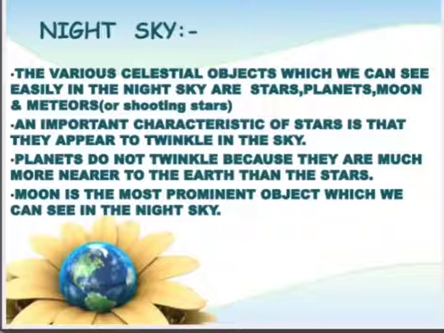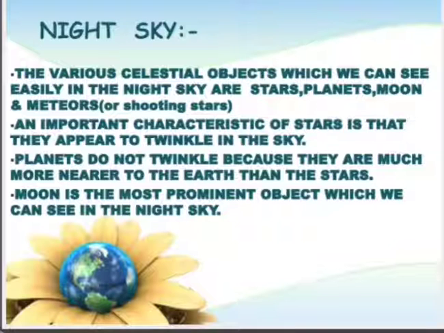Night sky. The various celestial objects which we can see easily in the night sky are stars, planets, moons and meteors or shooting stars. An important characteristic of the stars is that they appear to twinkle in the sky. As you can see in the night sky, there are various types of celestial objects: stars, the moon, and shooting stars. An important characteristic of stars is that they twinkle. They appear to twinkle in the sky.